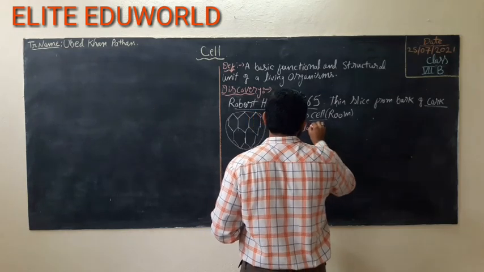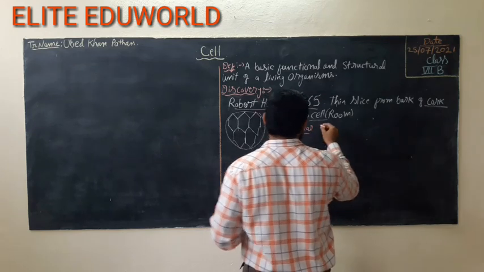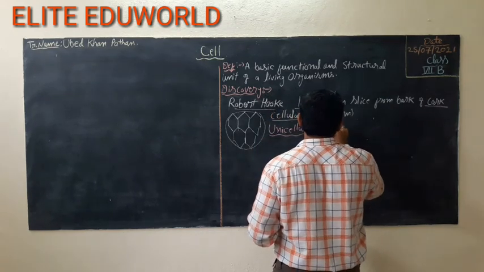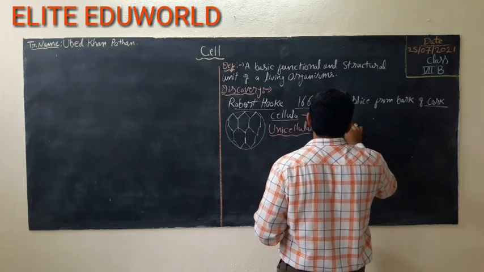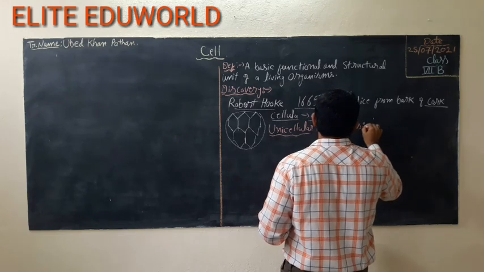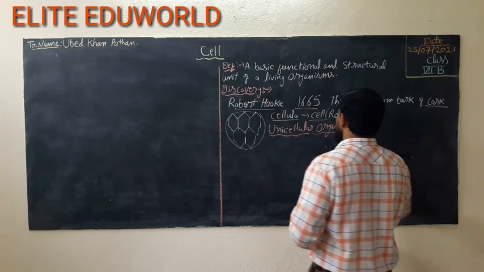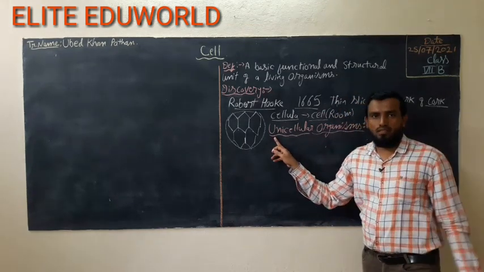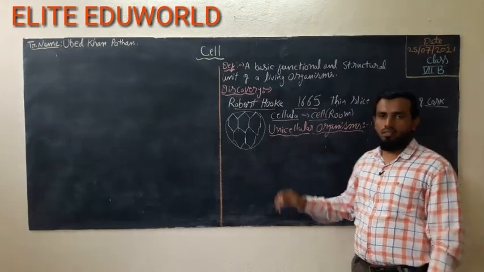Unicellular organisms. So what is a unicellular organism, students? What is meant by uni? One. Cellular, cell.